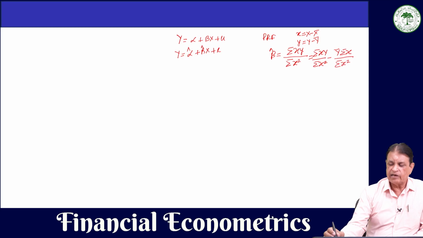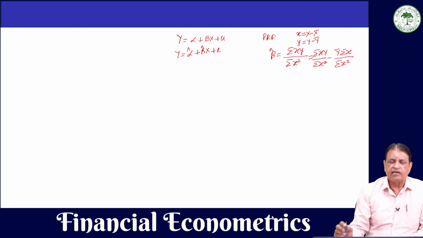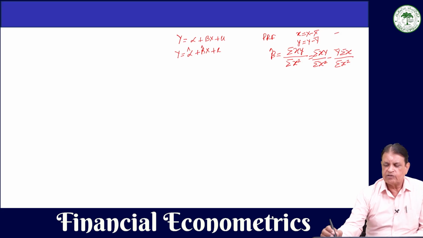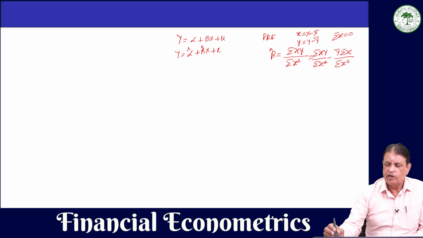Now here y bar is constant, the mean of y, and summation small x means the sum of x minus x bar. We know the sum of the deviations from the mean is always 0. So summation small x is equal to 0. Not only this, summation small y will also be 0.